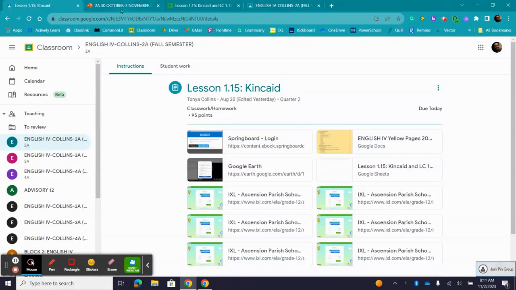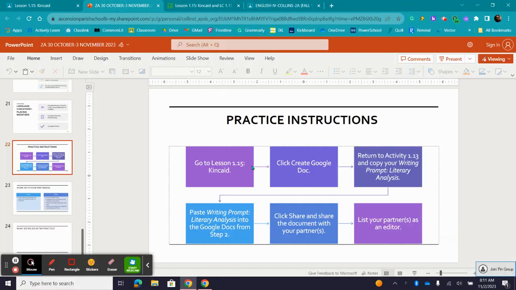What you will do is follow the instructions on the practice instructions. Okay? You are to go to lesson 115 Kincaid. You are to create a Google Doc. Then you are to return to lesson 113 and copy your writing prompt literary analysis. You are to paste that writing prompt literary analysis into the Google Doc from step 2. Then you are to click share and share the document with your partners.